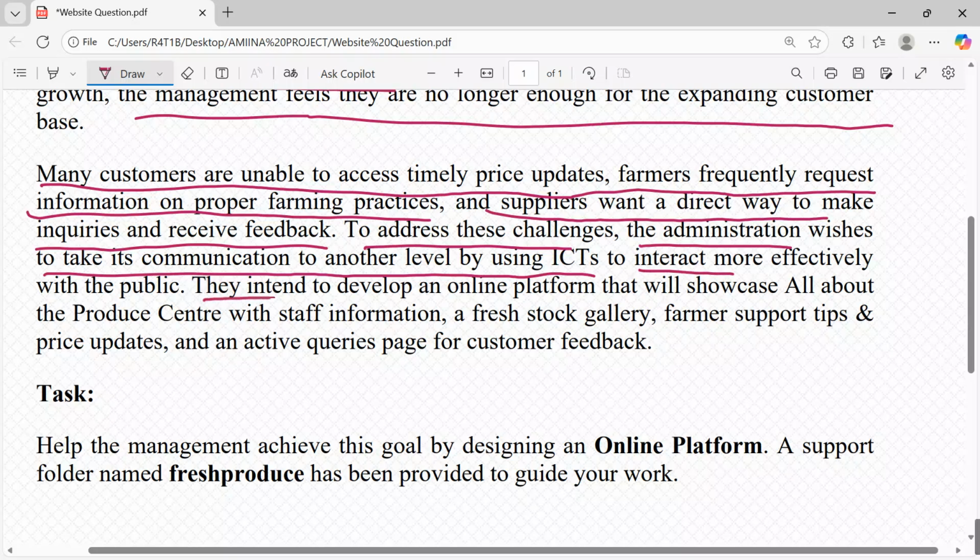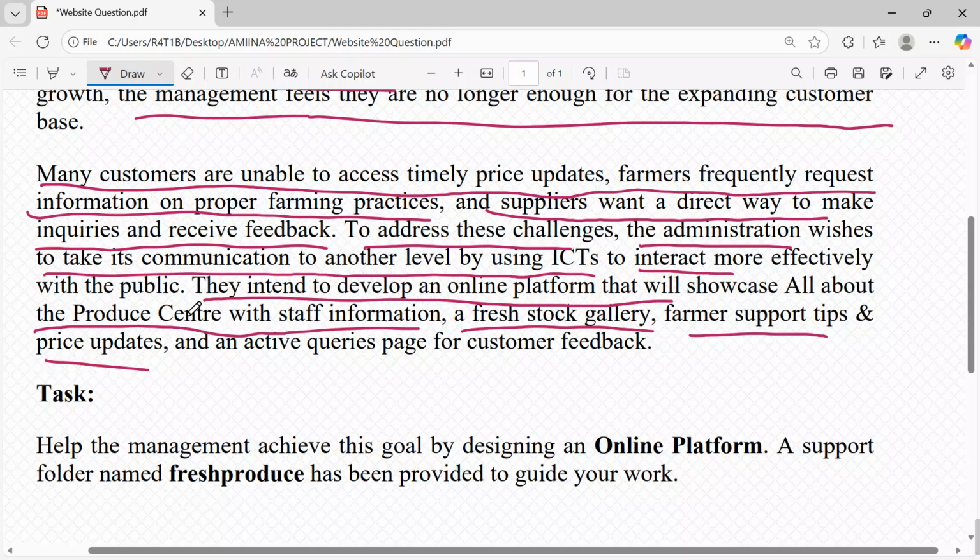They intend to develop an online platform that will showcase all about the produce center with staff information, a fresh stock gallery, farmer support tips and price updates, and an active queries page for customer feedback.